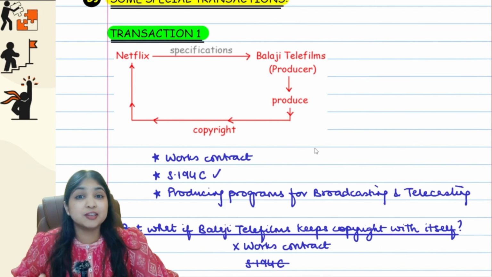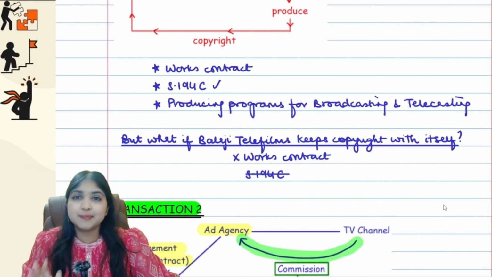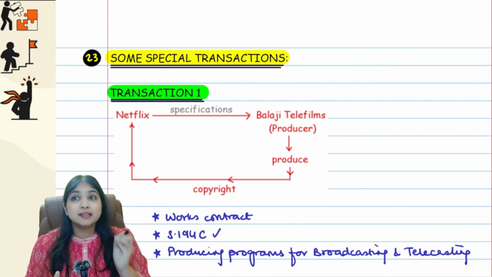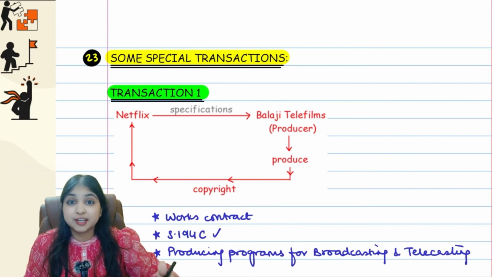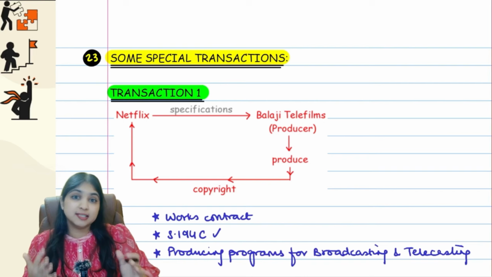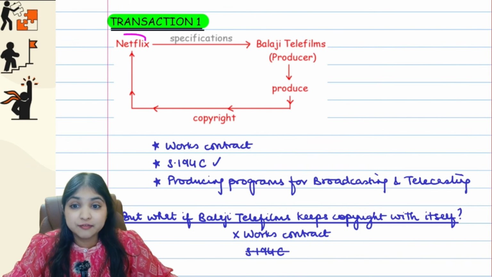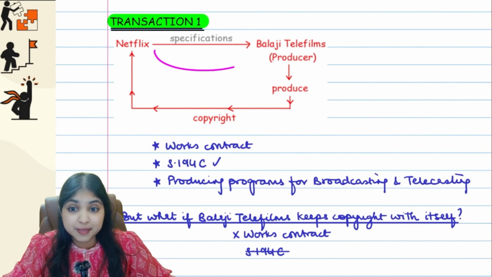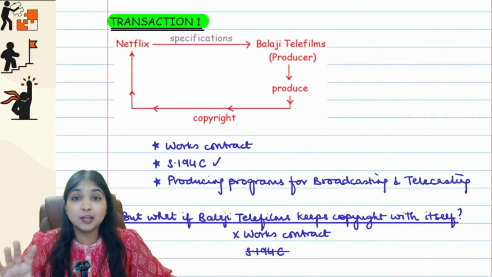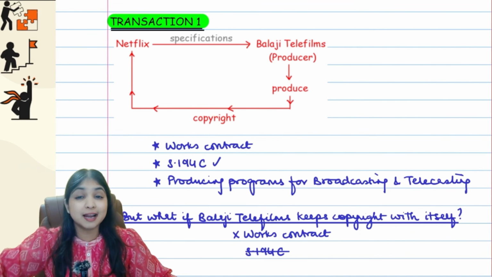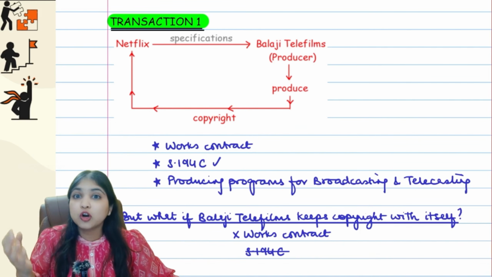Then we have some special transactions, guys. Now, what are these special transactions? So basically, I have 3 special transactions for you, okay? These are those special transactions which are not mentioned in the Act, but we have notifications and circulars which talk about these transactions. Important, listen to me. So Netflix has given specifications to Balaji Telefilms that they want a particular movie to be made and how the movie should be, where the shooting should happen, who should be the actors, who should be the actresses, what is the script, what costumes they should wear.